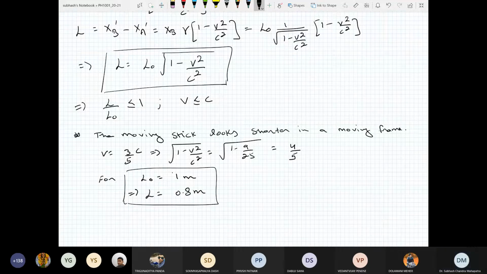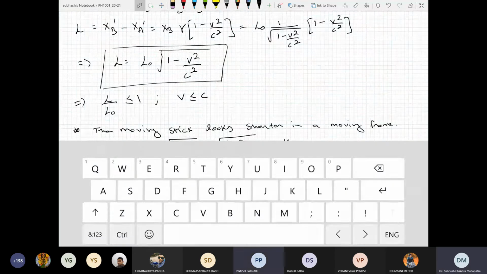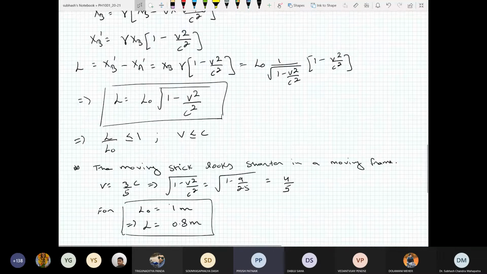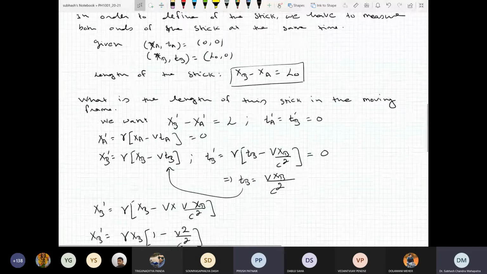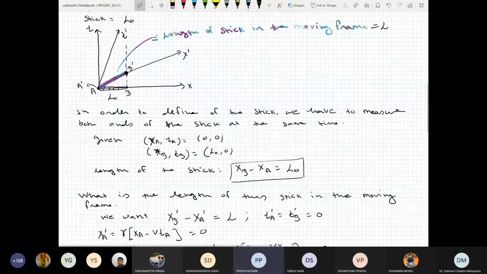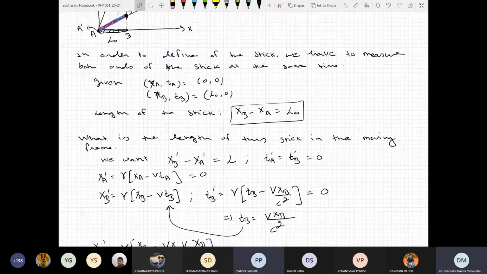Sir, first we took that TA equals TB in calculating the length of the stick in the rest frame. Then after that we took XA prime equals 0. So XA equals VTA. XA prime is XA minus VTA, so they are both 0.